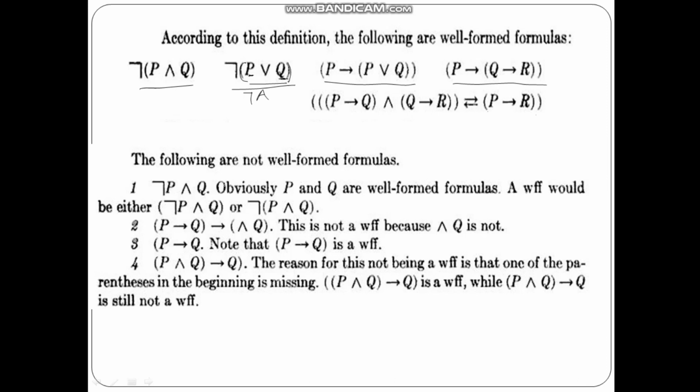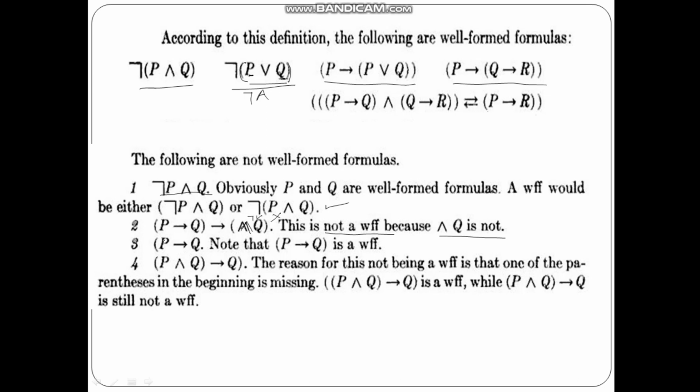Now here, what about this one? Not P and Q. P and Q are well formulated formulas, so these are also well formulated formulas. P implies Q implies AND Q: now here it is AND Q. It is not a well formulated formula because AND is a binary operation. If it is not Q, then it is a well formulated formula, but with AND it is not a well formulated formula. Not Q is not a proper well formulated formula.